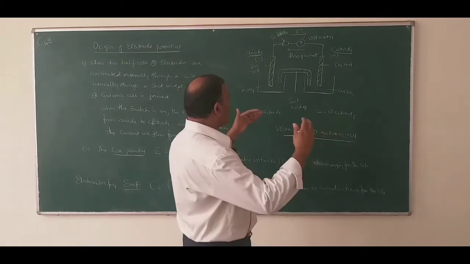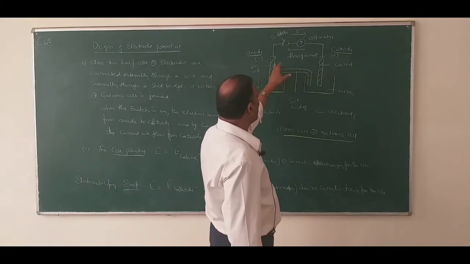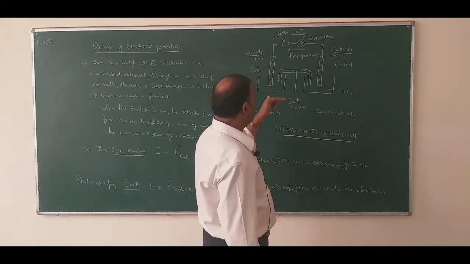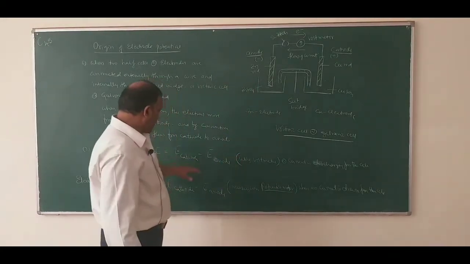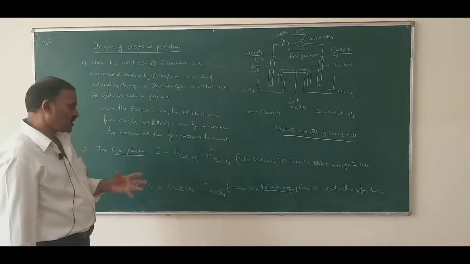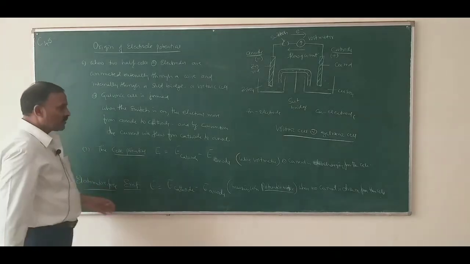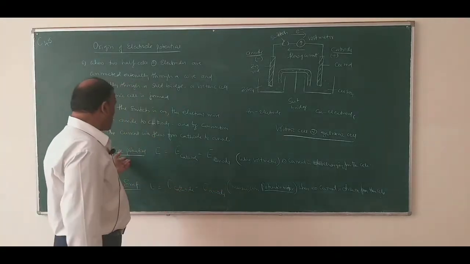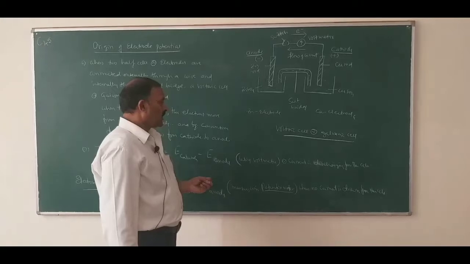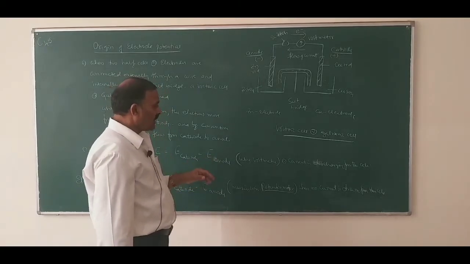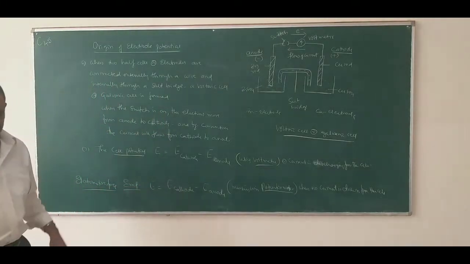The current is passed externally into the cell so that the flow of current or electrons will be stopped, so that the measurement can be done using a potentiometer. The cell potential when no current is drawn from the cell is called EMF, electromotive force, and it can be measured using a potentiometer. If the cell potential is measured by drawing the current or discharging electricity from the cell, it can be measured from a voltmeter, and is called cell potential.